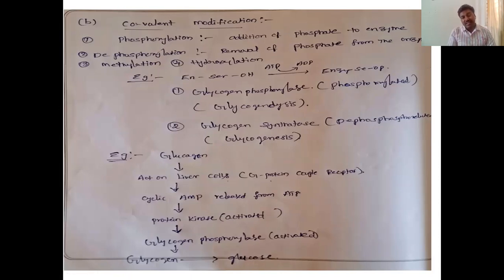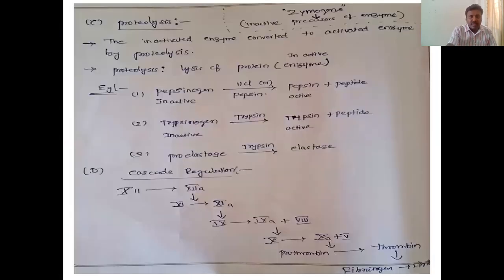Cascade regulation means a step by step fall of water. How do you get a fall of water from a high bulk of water coming downward step by step? We call that a cascade. So this is the step by step coming, and we can consider this an example of cascade regulation also. I gave one more example of cascade, which we can discuss later. Next, proteolysis.